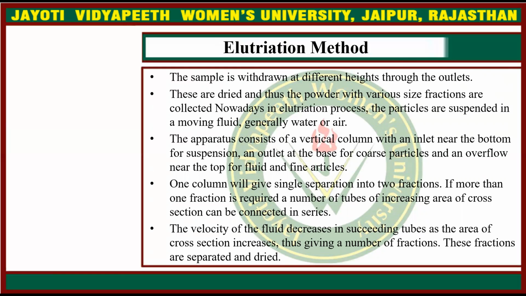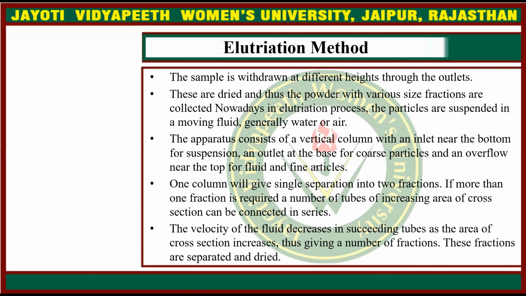The sample is withdrawn at different heights through the outlets. These are dried, and thus the powder with various size fractions is collected. Nowadays in the elutriation process, the particles are suspended in a moving fluid, generally water or air. The apparatus consists of a vertical column with an inlet near the bottom for suspension, an outlet at the base for coarse particles, and an overflow near the top for fluid and fine particles.